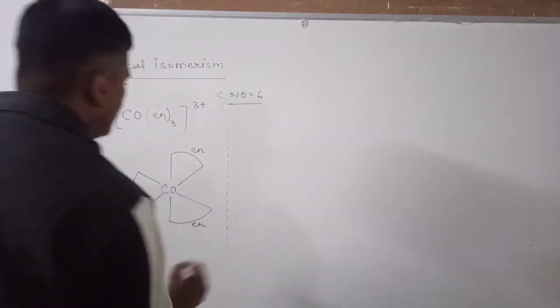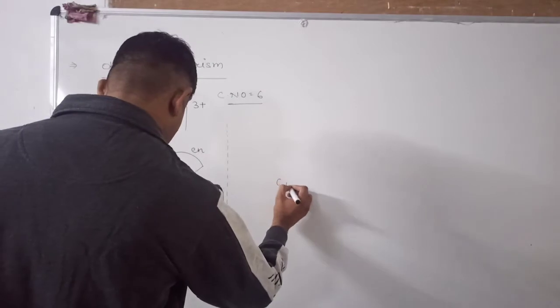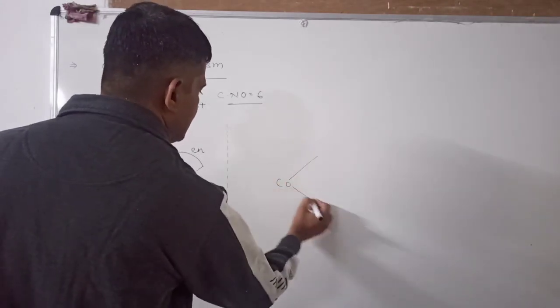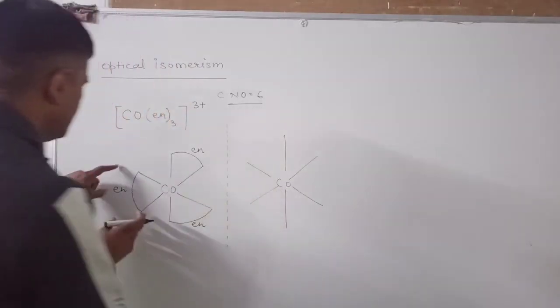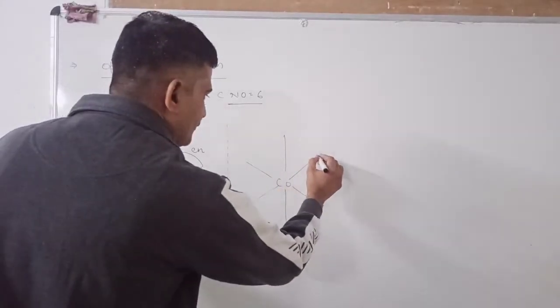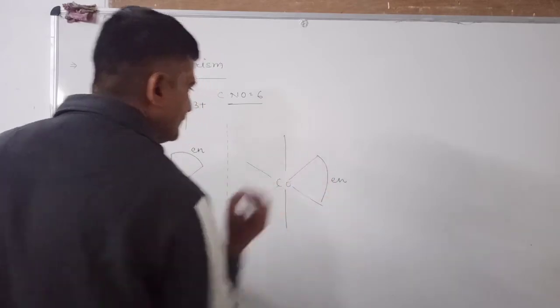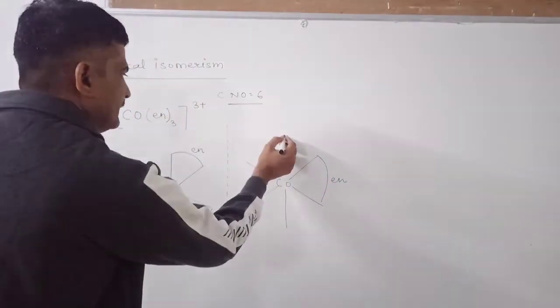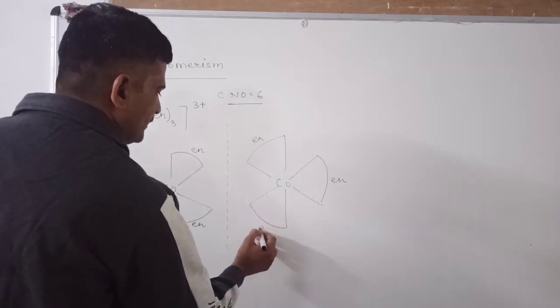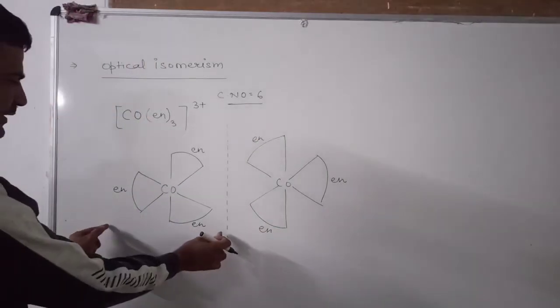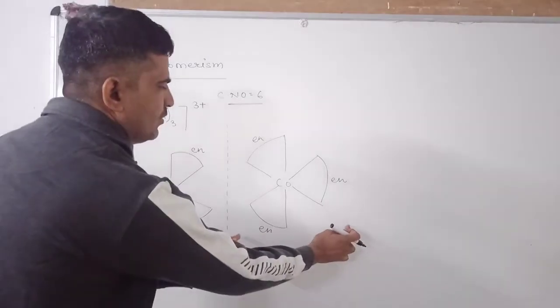This is a mirror and this is the mirror image of this compound. This side of ethylene diamine will be formed at this side and we will form the mirror image of this compound. Now if we superimpose, we pick up this image and superimpose over it.